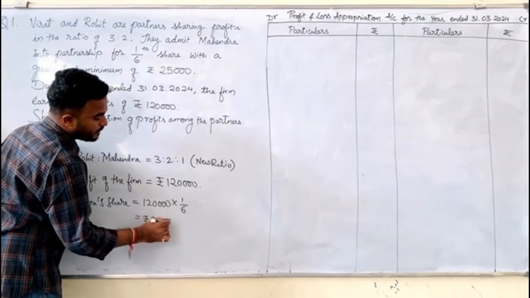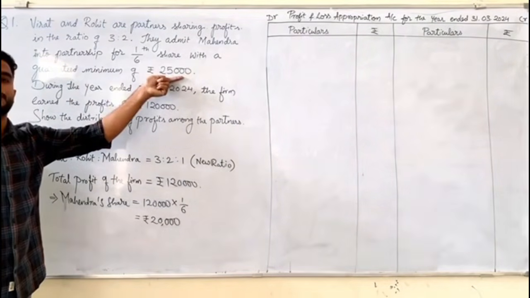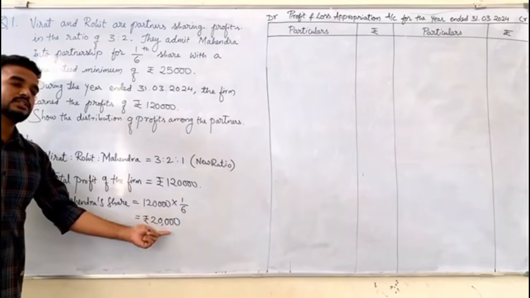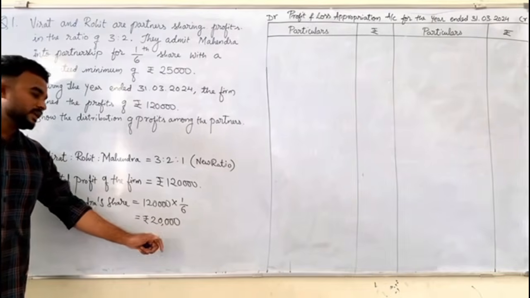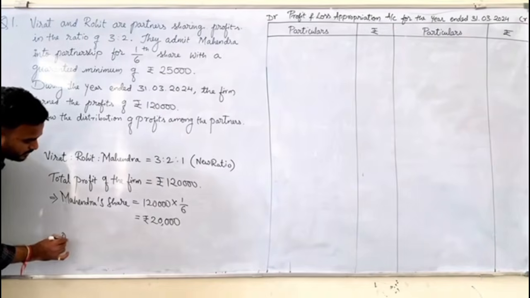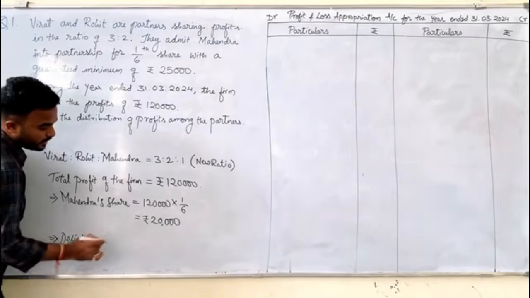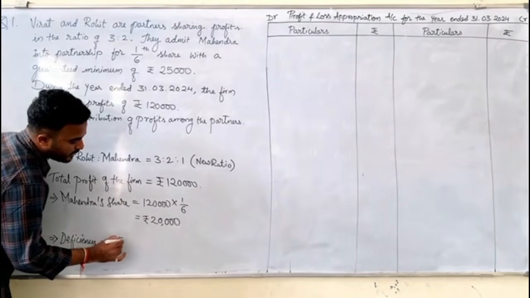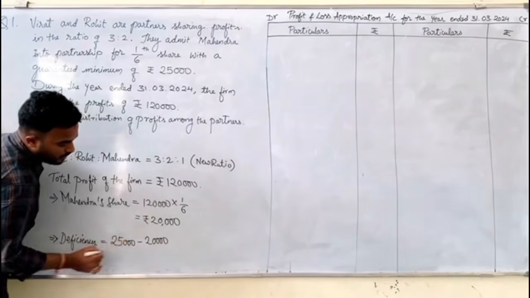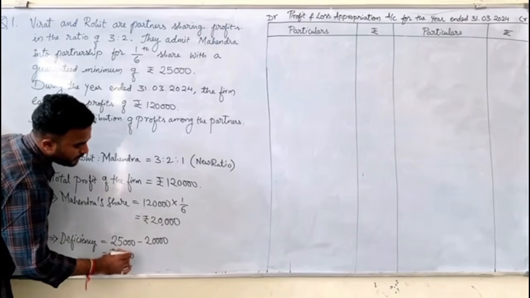1,20,000 into 1 by 6, which is equal to rupees 20,000. So he is getting 20,000 rupees, while the guaranteed minimum was rupees 25,000. How much was the guaranteed minimum? 25,000. So how much is he getting by way of his profits? 20,000. So what is the amount of deficiency? This implies deficiency is equal to 25,000, the assurance given to him, minus 20,000, the share of his profit. What is the amount of deficiency? Rupees 5,000.